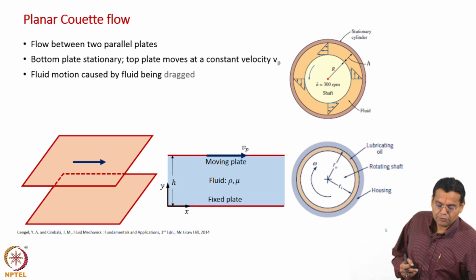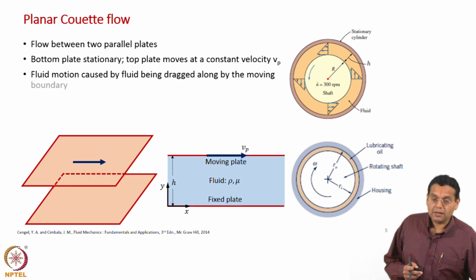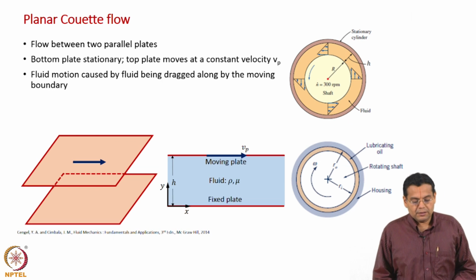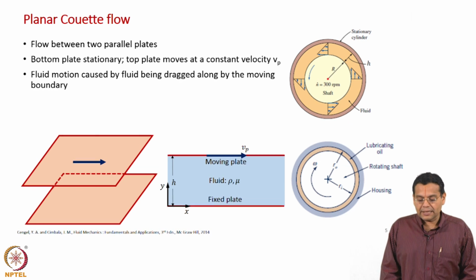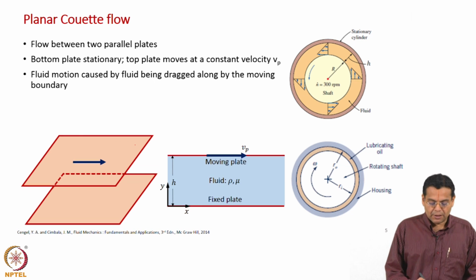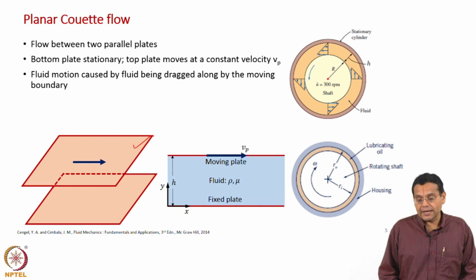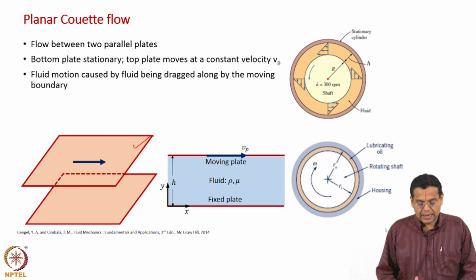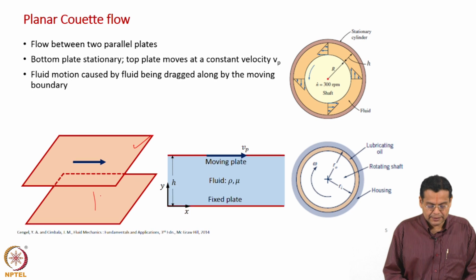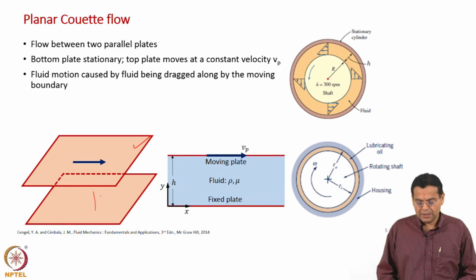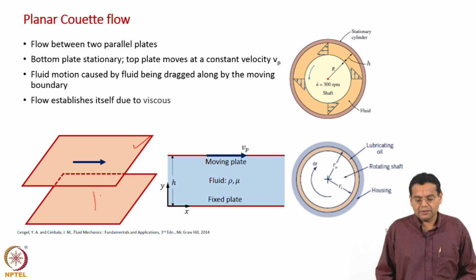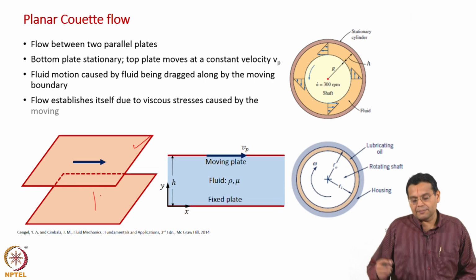Fluid motion is caused by the fluid being dragged along by the moving boundary. Because the plate moves, it drags the fluid along with it and hence causes motion in the region between the 2 plates. What is a more formal way of saying this? That is a little informal. We say the fluid is being dragged by the plate.